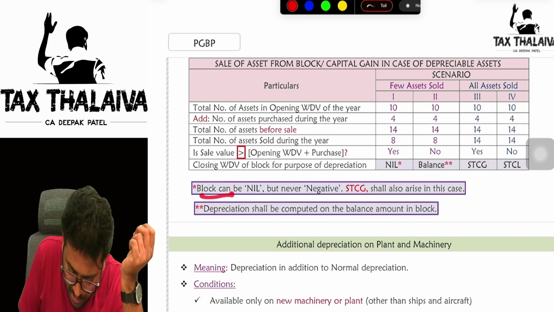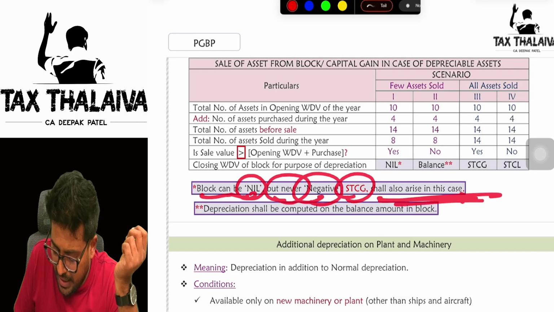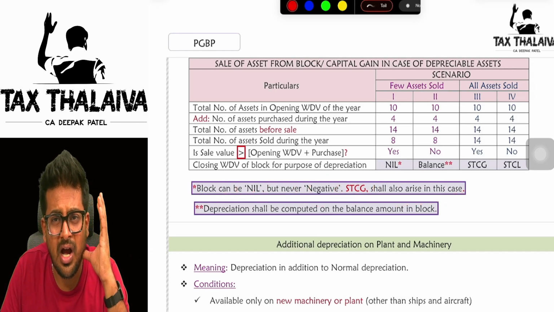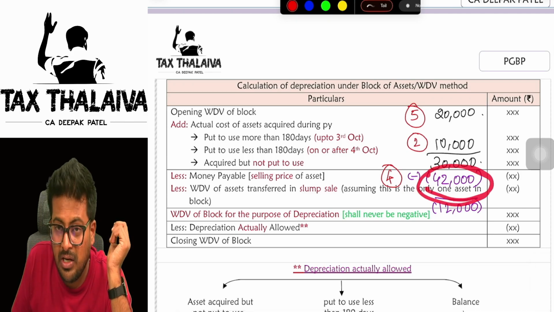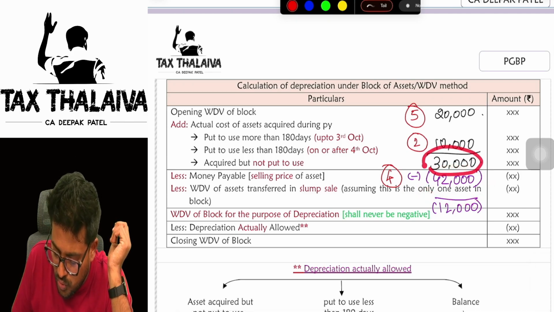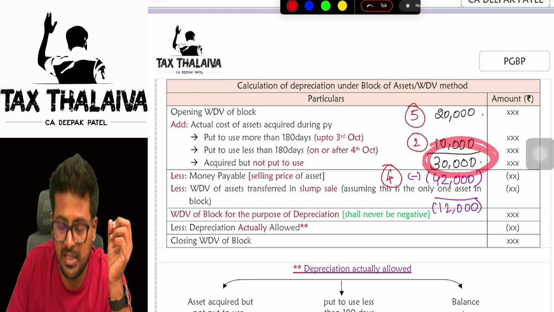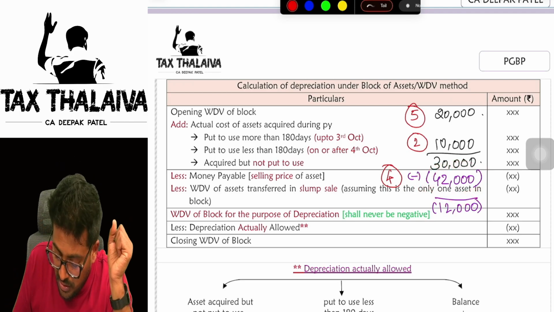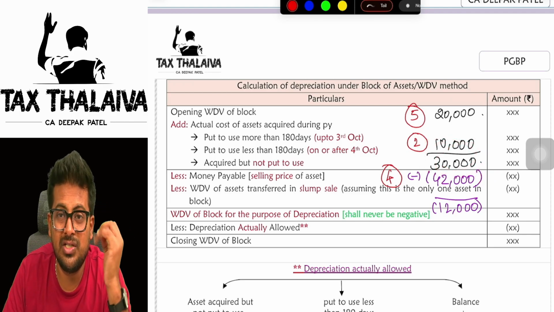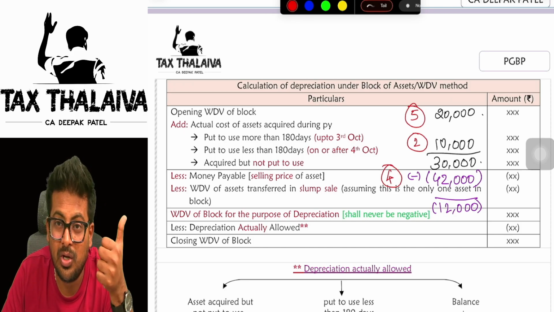What is the star mark? Block can be nil but never be negative. STCG shall also arise in this case. Sir, STCG, how? Because in this case, 42,000 was the sale value. 30,000 worth of assets you sold for 42,000, means there is a gain. This 42,000 is the sale value. That 12,000 will become your short term capital gain. Got it?